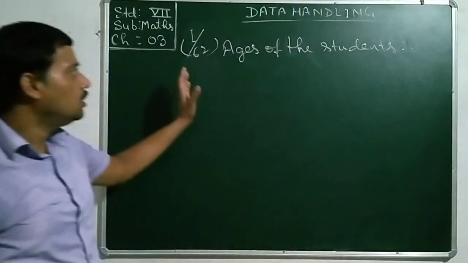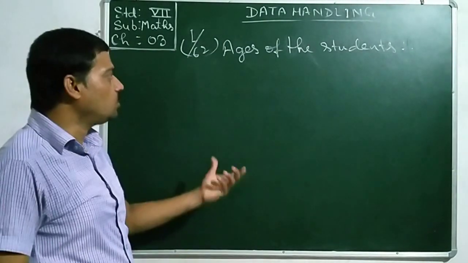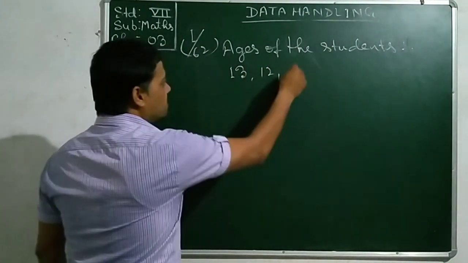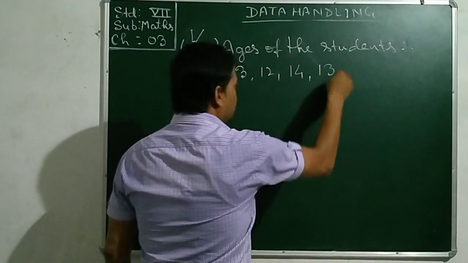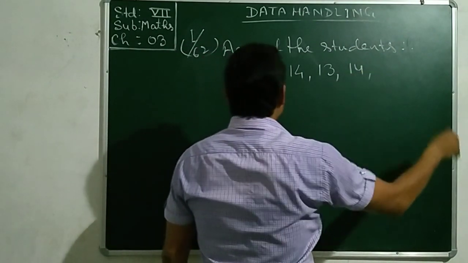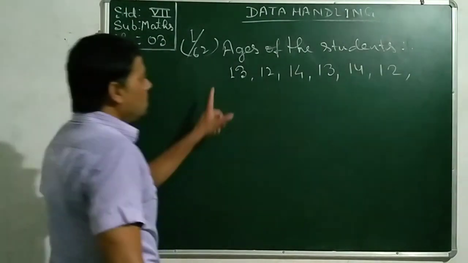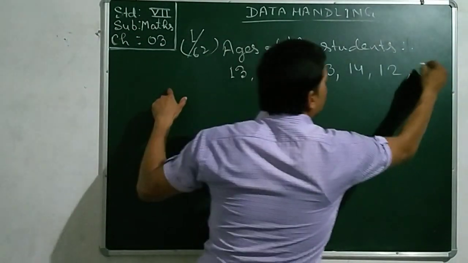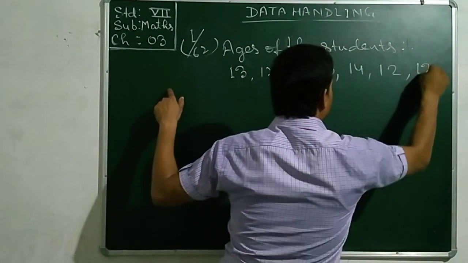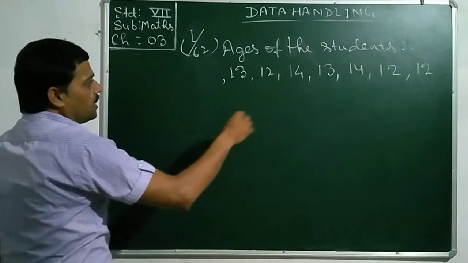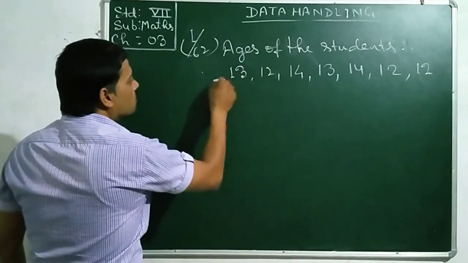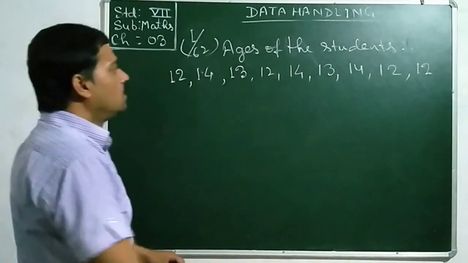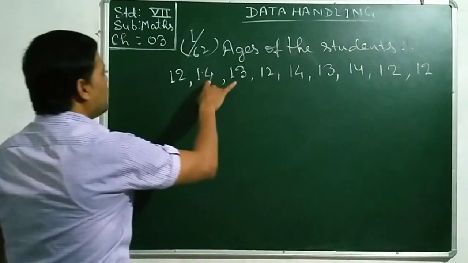Assume that you ask the ages of your friends and they informed you as 13 years, 12 years, 14 years, 13 years, once again 14 years, once again 12 years. Let me complete it here. Once again 12 years, once again 14, once again 12.